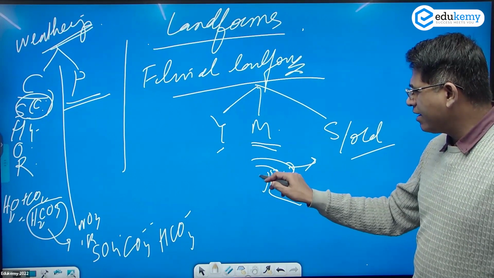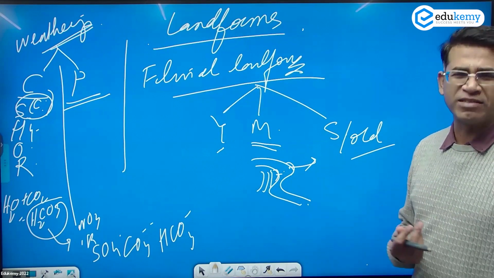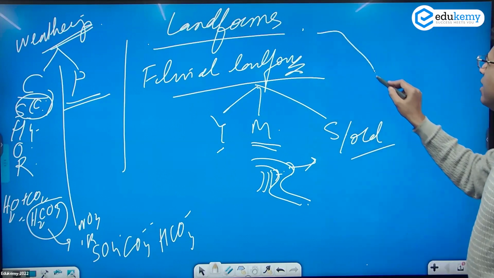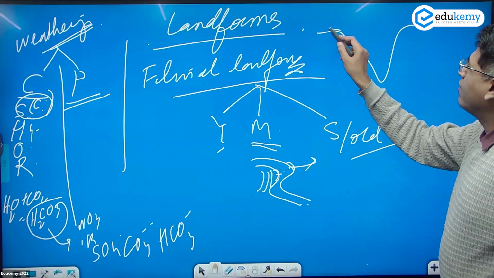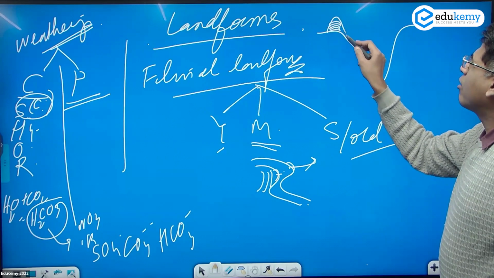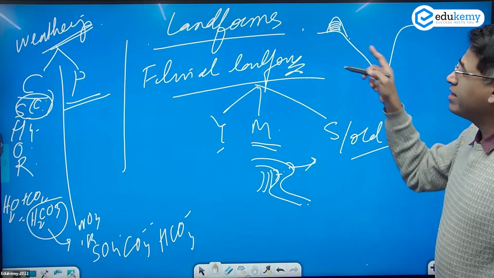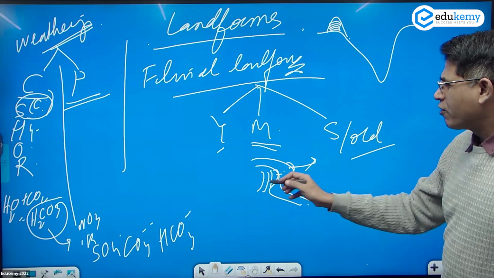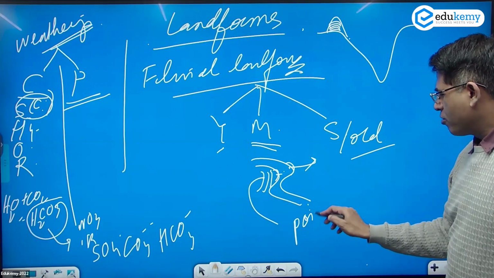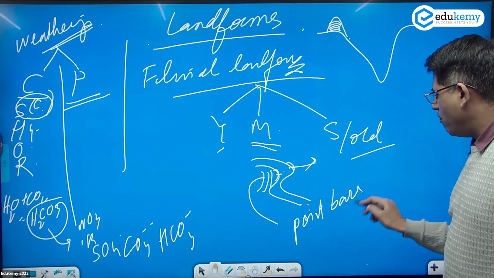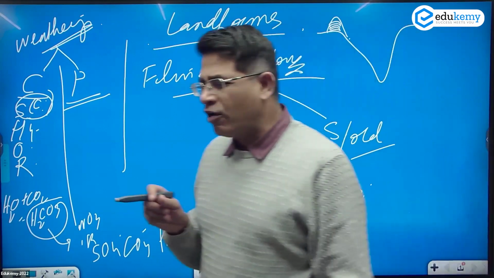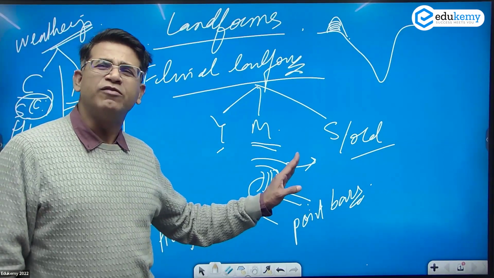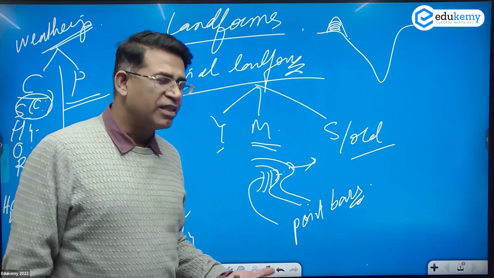I explained what are point bars, what are levees. Levees are at the edge of the banks. This is the river, and at the edge of the river we can have some depositions. These are called river levees. And when a series of these form parallel ridges, we call these point bars. The term bar is used for marine landforms, but a point bar is an example of a fluvial landform formed because of river action.